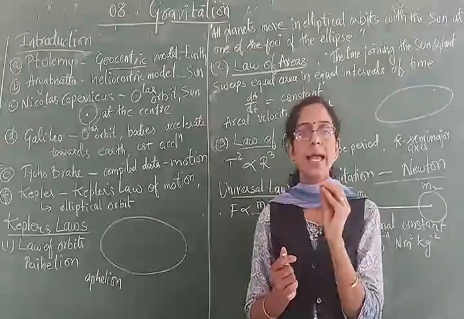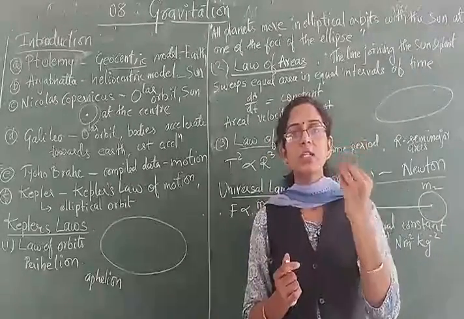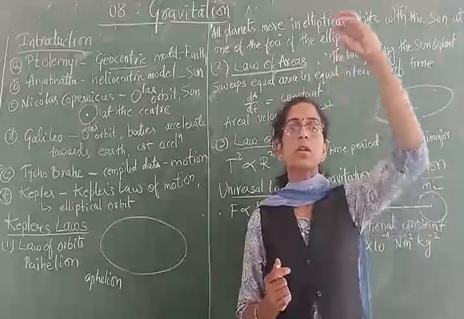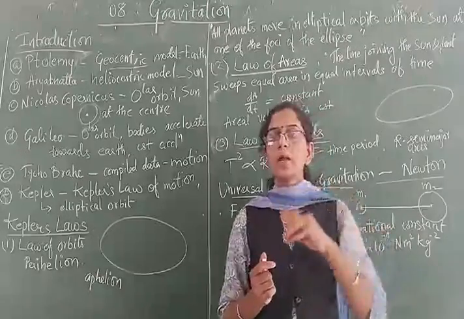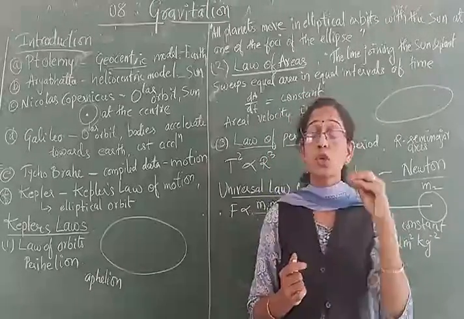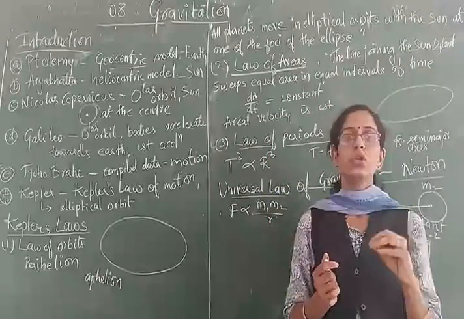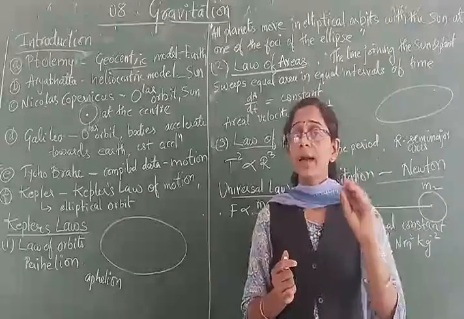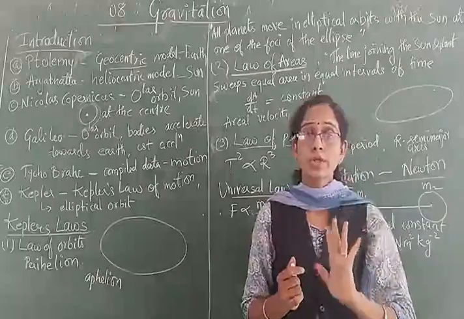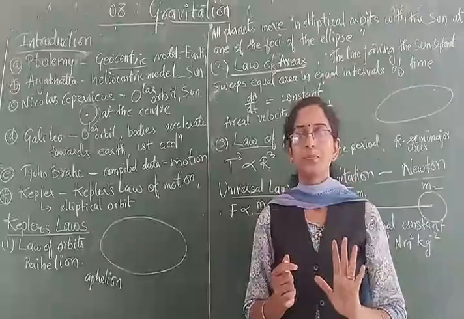With this acceleration, the objects which are lying on the surface of the earth will move. This is the constant value for acceleration, and it is called as what? Acceleration due to gravity. So Galileo gave that idea that it is moving with certain constant acceleration.